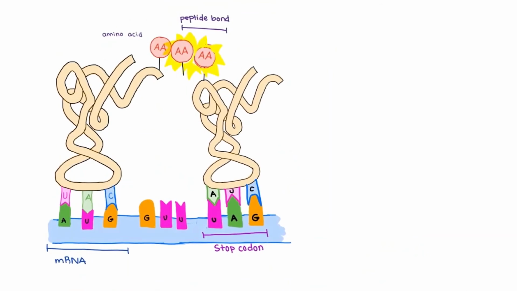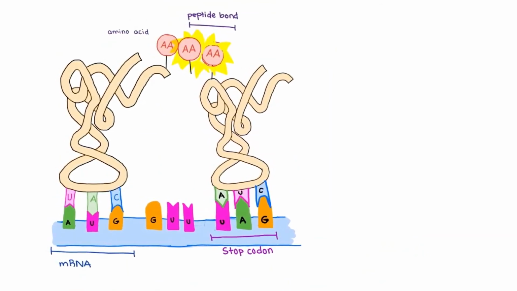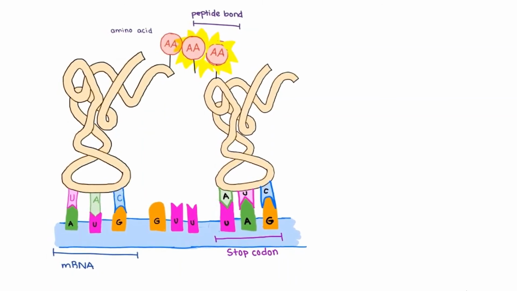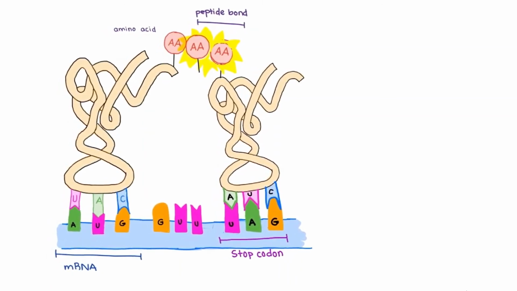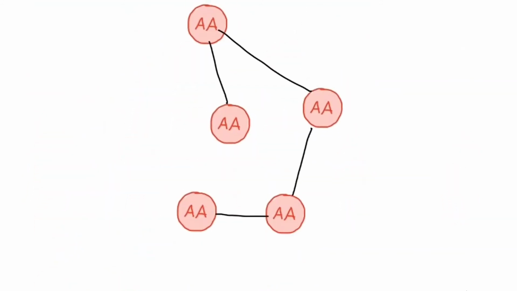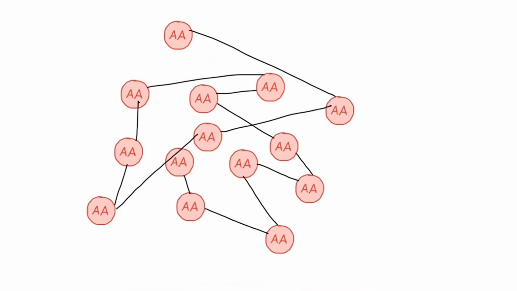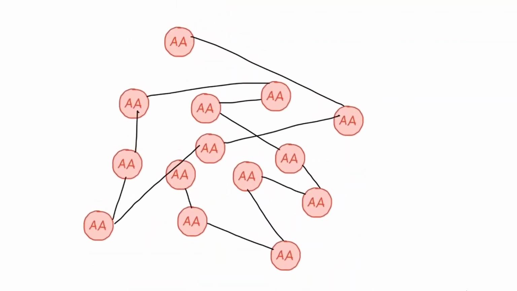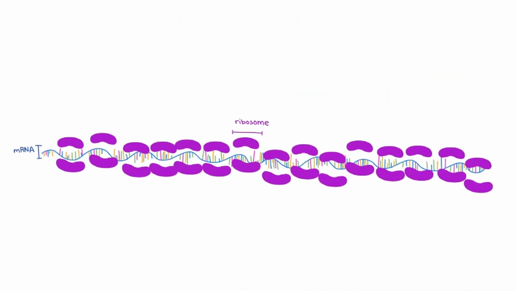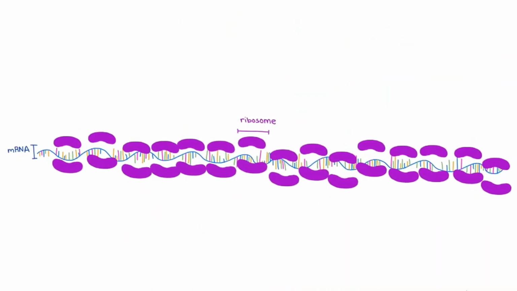Again, the ribosome slides down to the next codon and a new tRNA molecule is introduced. Its amino acid bonds to the previous one in the same way. This continues until a stop codon is reached. The newly created amino acid chain folds into a 3-dimensional structure controlled by the order of amino acids. The unique structure gives each protein its own function. During translation, multiple ribosomes read the mRNA strand at the same time, producing many proteins.